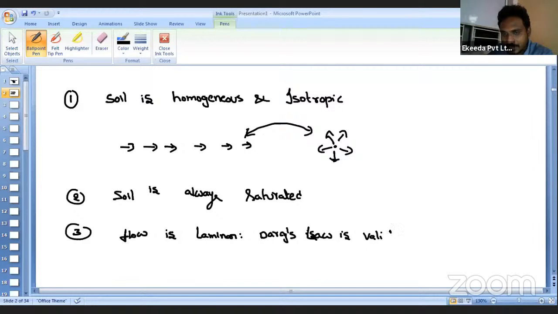That means V equals K into I. With respect to that, we can find the velocity. That means if your soil has unit hydraulic gradient, the velocity of the flow is nothing but the permeability of the soil. By using that, we can estimate the discharge happening in cohesive soils.